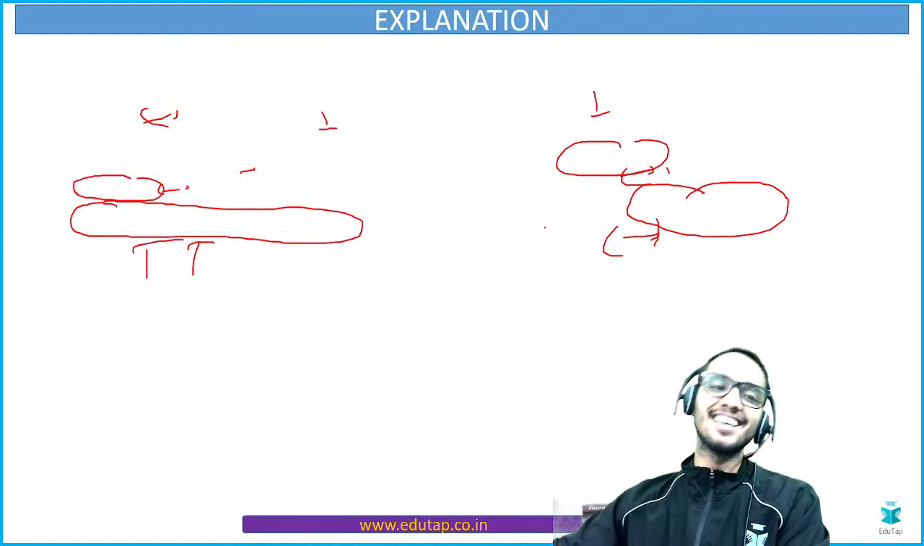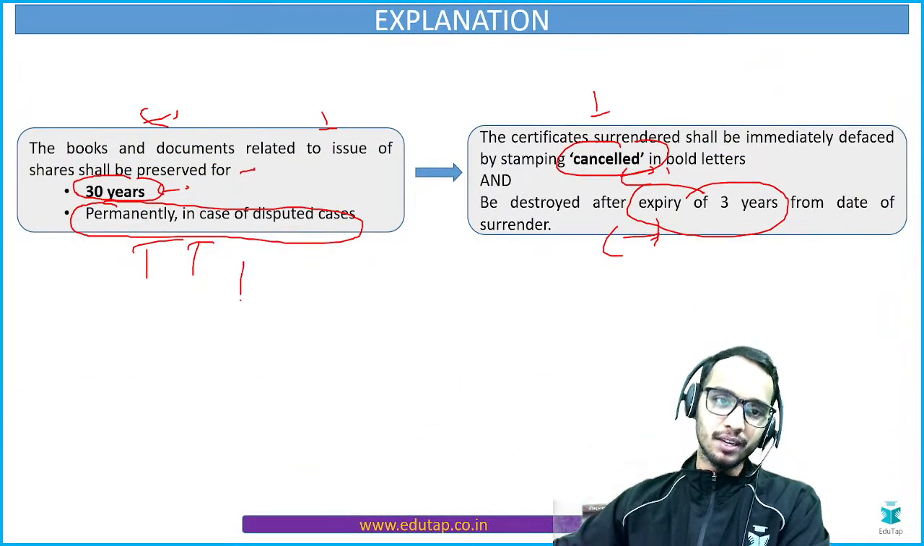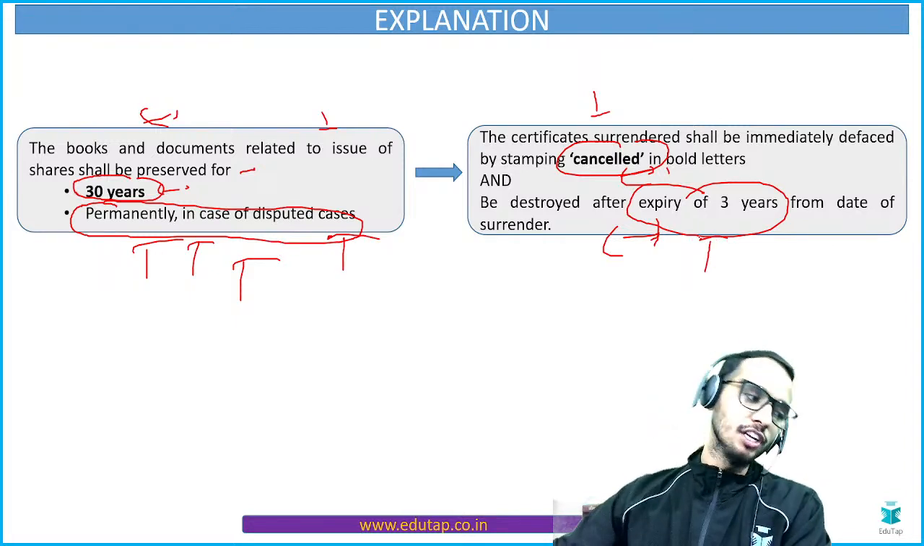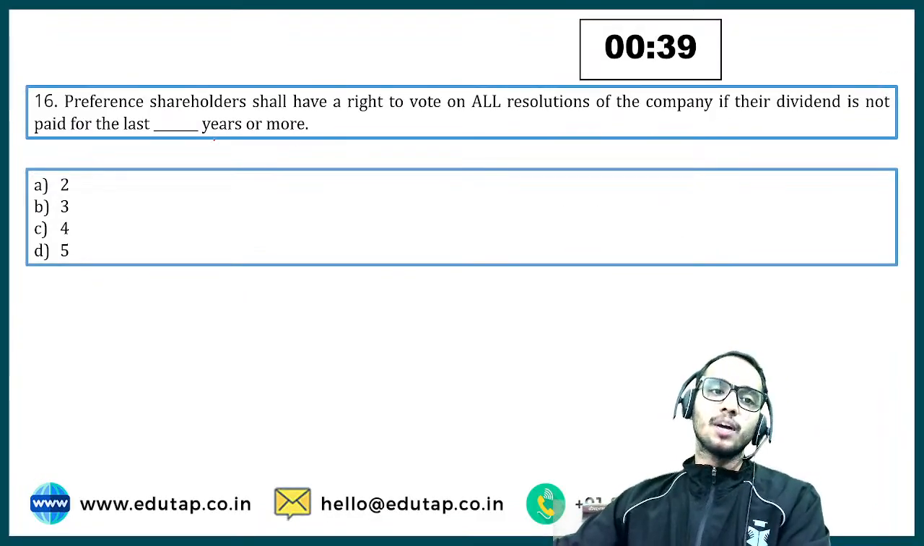And that is the case. That's why some of you have given me the wrong answer. So you have to remember 30 years permanently plus these 3 years as well. Right? Clear? Okay. Let's talk about question number 16.